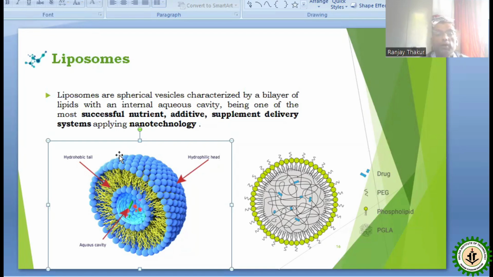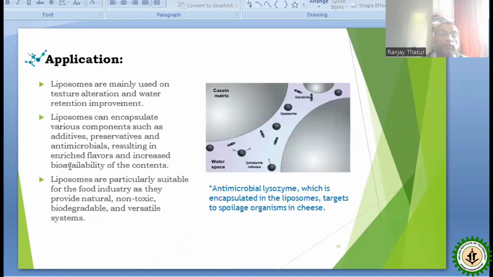So that is one of the most successful nutrient additive and supplement delivery systems applying nanotechnology. Here also nanotechnology plays an important role. The applications of liposomes are mainly in texture alteration and water retention improvement. Liposomes can encapsulate various components such as additives, preservatives, and antimicrobials, resulting in enriched flavors and increased viability of the content. Liposomes are particularly suitable for food nutrients as they provide natural